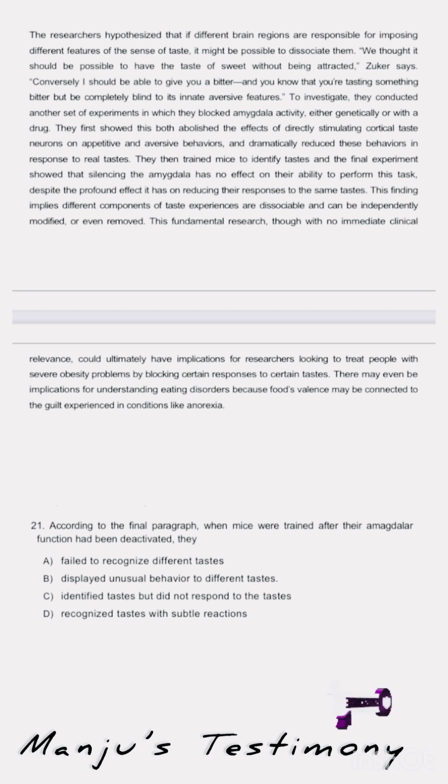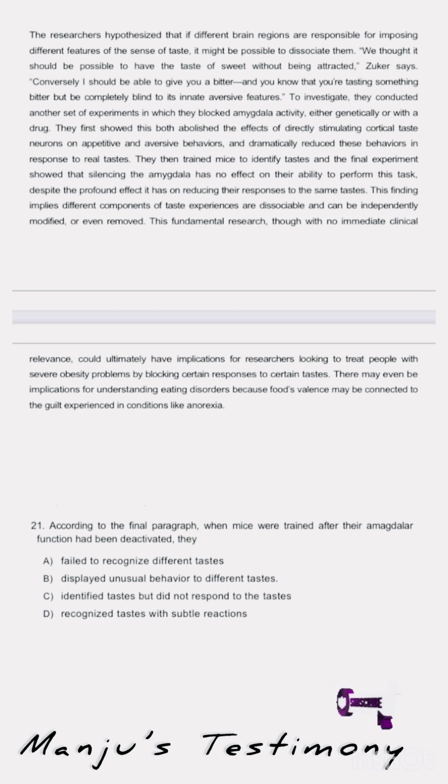To investigate, they conducted another set of experiments in which they blocked amygdala activity, either genetically or with a drug. They first showed this both abolished the effect of directly stimulating cortical taste neurons on appetitive and aversive behaviors and dramatically reduced these behaviors in response to real taste.